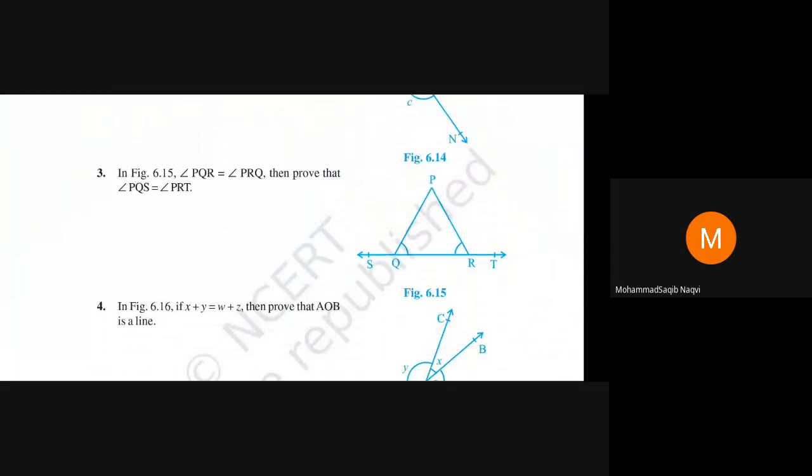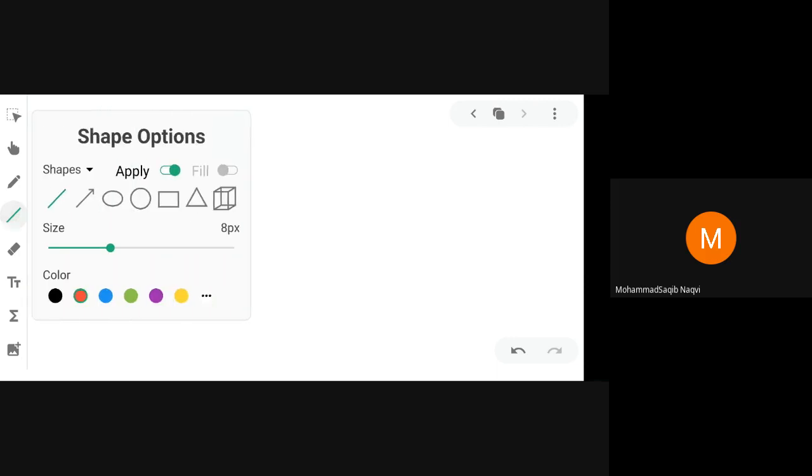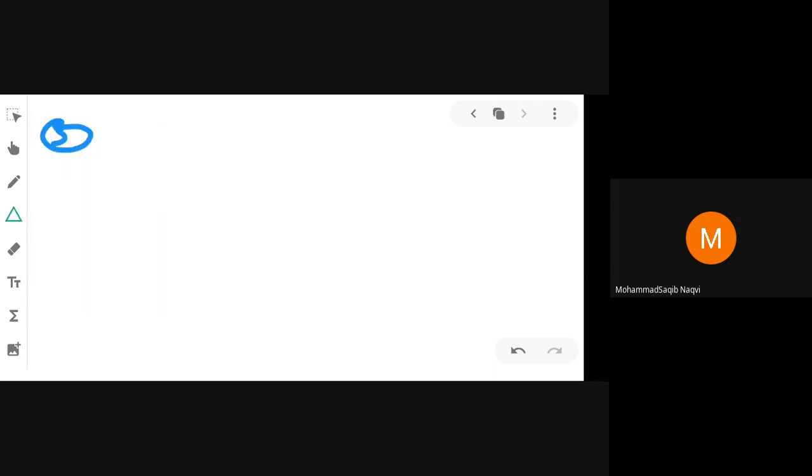Okay, in figure 6.15, angle PQR is equal to angle PRQ. Then prove that angle PQS and angle PRT are equal. Okay, very simple question. You can see here one triangle is given, and in the triangle two angles are equal.